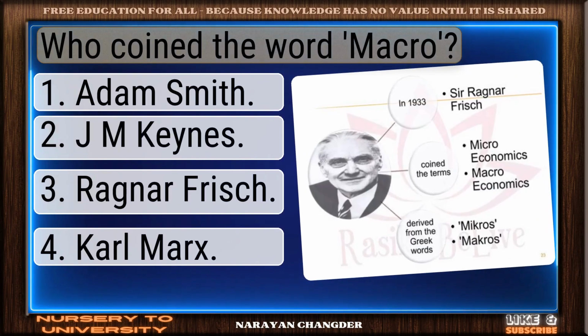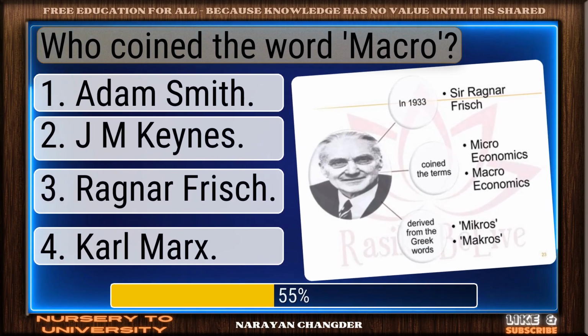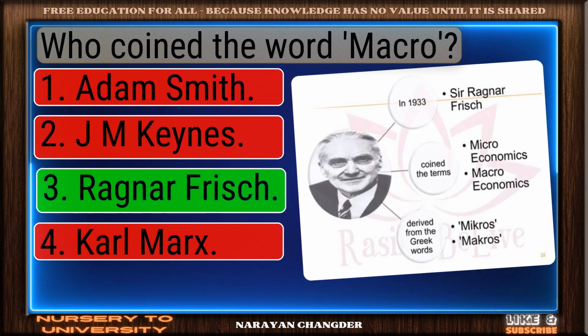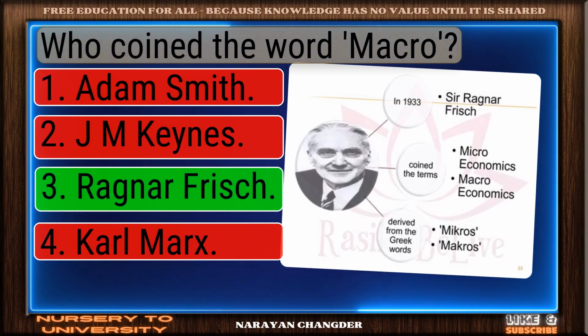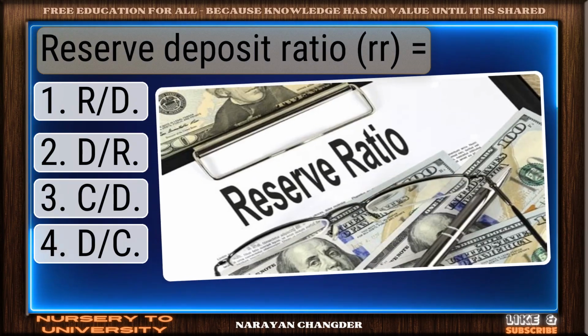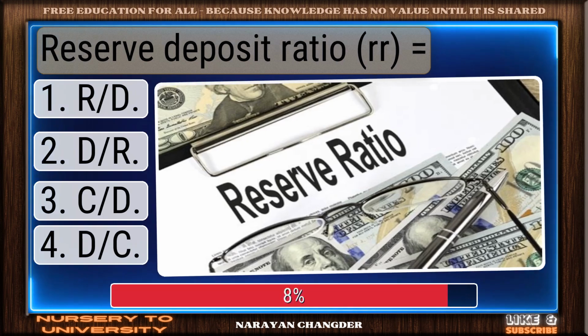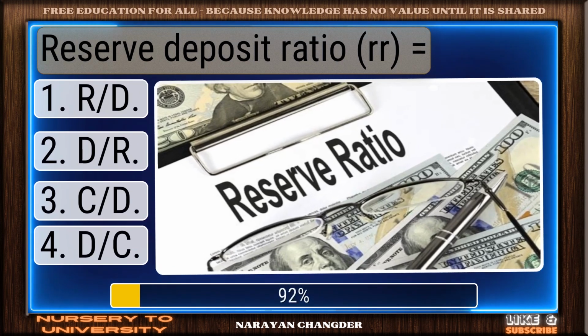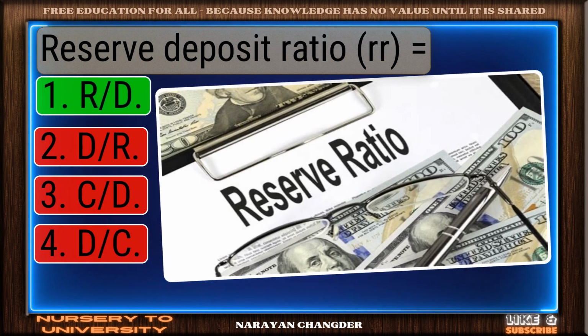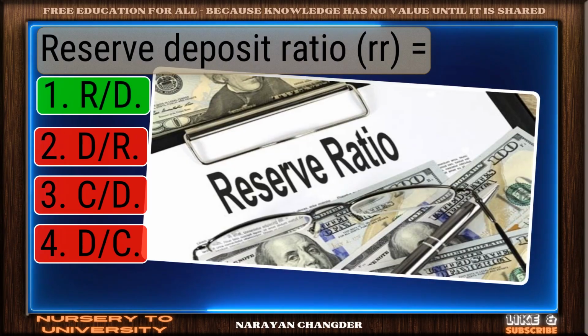Who coined the word macro? Correct response. Ragnar Frisch is the most accurate answer. Reserve deposit ratio equal to? Smart pick. Argody is the correct choice.